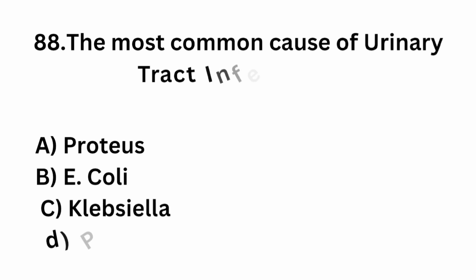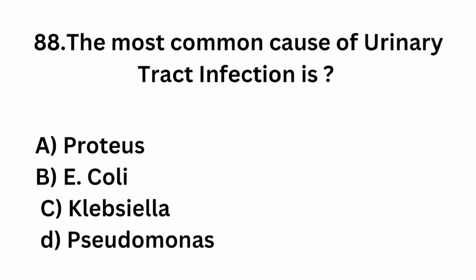Question number 88. The most common cause of urinary tract infection is option A Proteus, option B E. coli, option C Klebsiella, option D Pseudomonas.